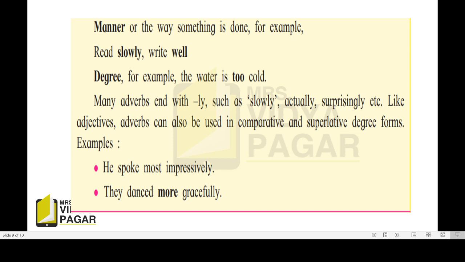Many adverbs end with ly, such as slowly, actually, surprisingly, etc. Like adjectives, adverbs can also be used in comparative and superlative degree forms. For example, he spoke most impressively. They danced more gracefully, in this way.